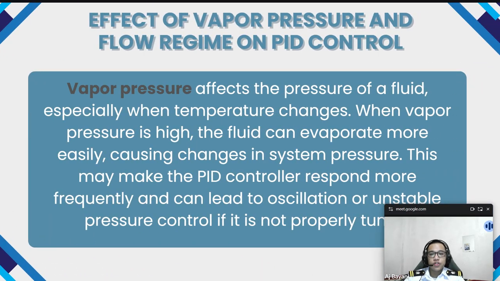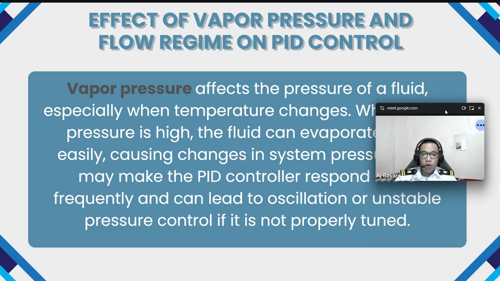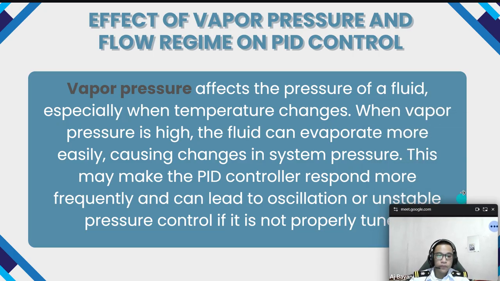And then, effects of vapor pressure and flow regime on PID control. Vapor pressure affects the pressure of a fluid, especially when the temperature changes. When vapor pressure is high, the fluid can evaporate more easily, causing changes in the system pressure. This may make the PID controller respond more frequently and can lead to oscillation or unstable pressure control if it's not properly tuned.